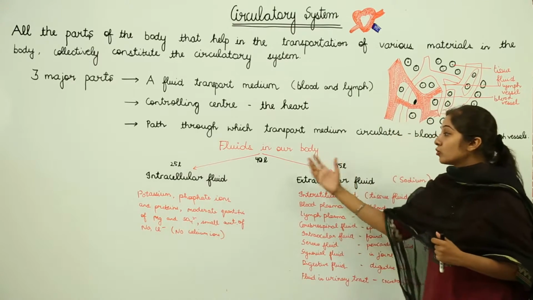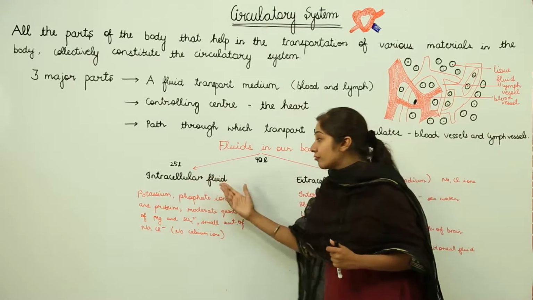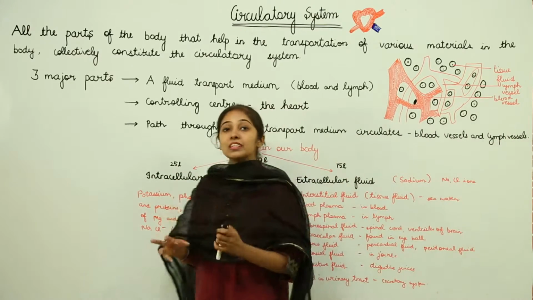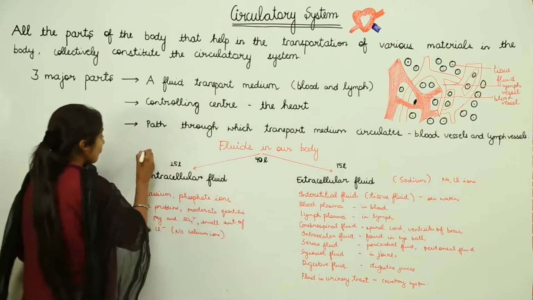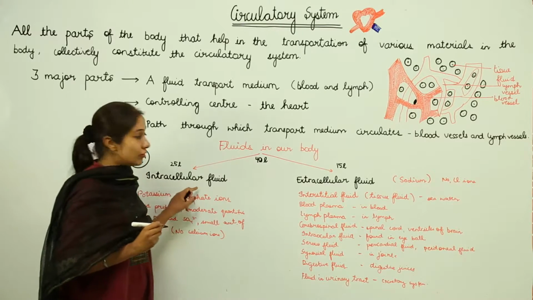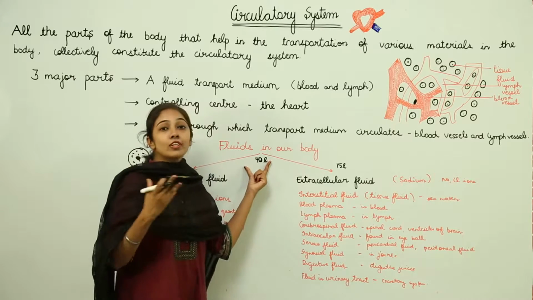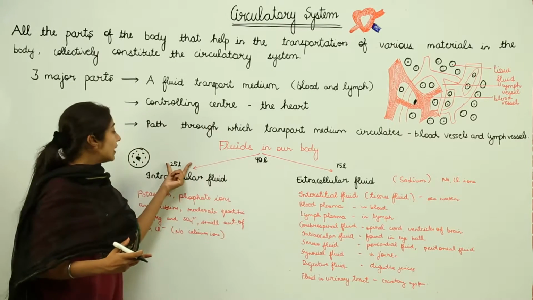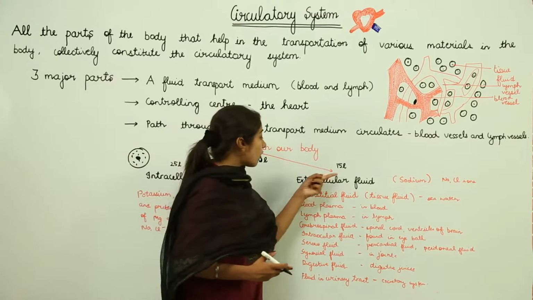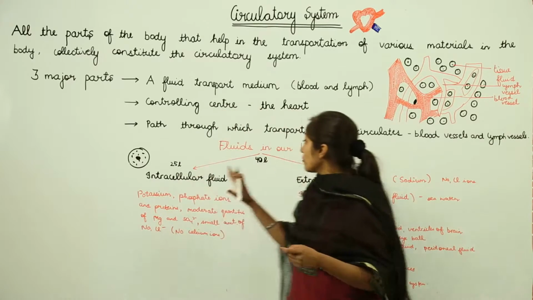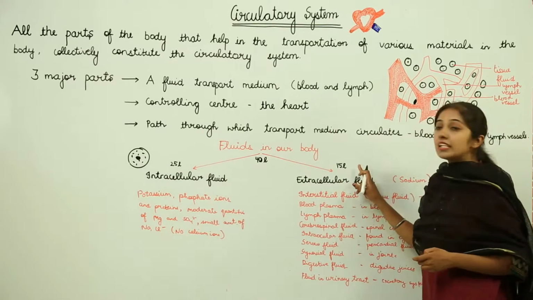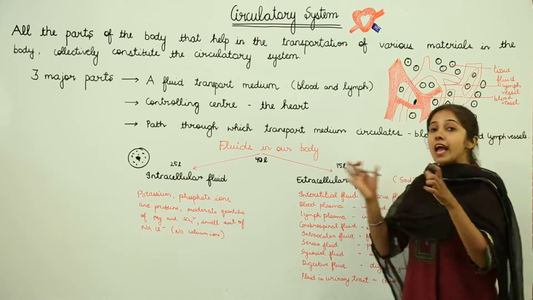So we have classified fluids into two categories. We have intracellular fluids and we have extracellular fluids. When we talk about the word intracellular, it means something that is within the cell, the fluid that is there within the cell, right? That is termed as what? Intracellular fluid. Now out of 40 liters of fluid that is there in your body, 25 liters is what? It is the intracellular fluid, right? And 15 liters is what? It is the extracellular fluid. So out of 40 liters, we have 25 liters of intracellular fluid and 15 liters of extracellular fluid. This is on an average basis.